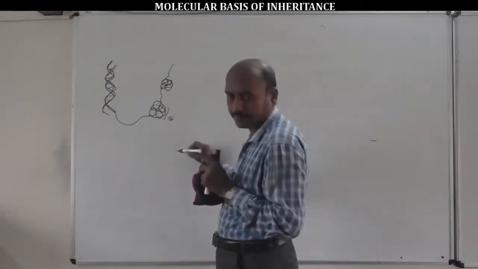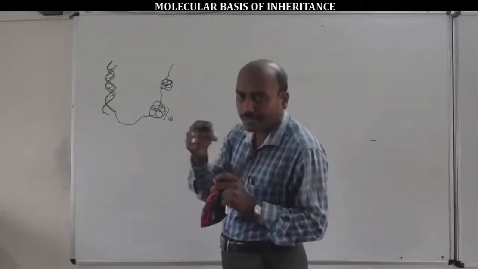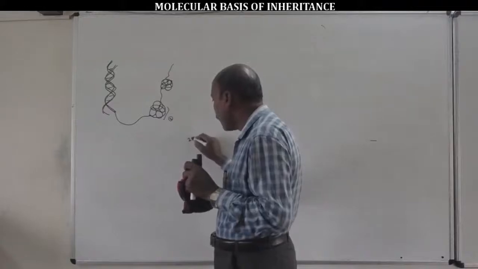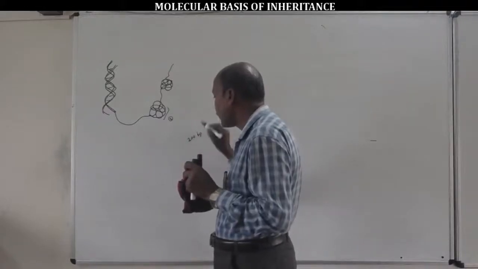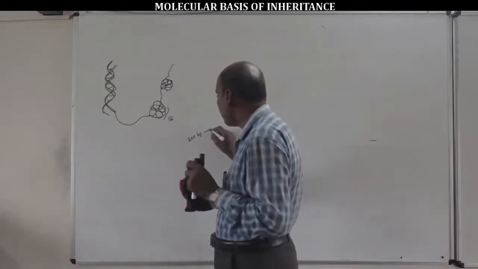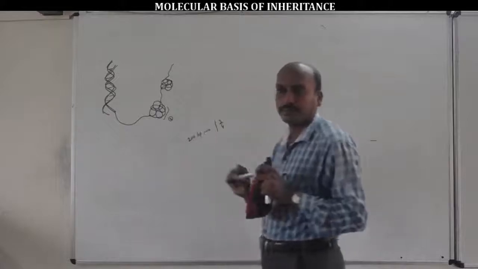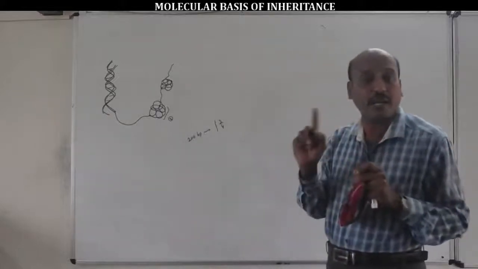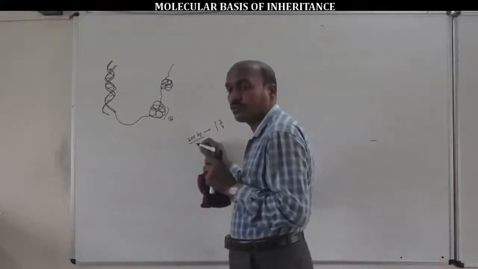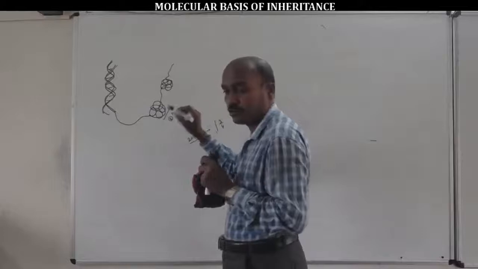The octamer is wrapped by negatively charged DNA of 200 base pairs, approximately 1 3/4 turns, containing 200 base pairs, to form nucleosomes.